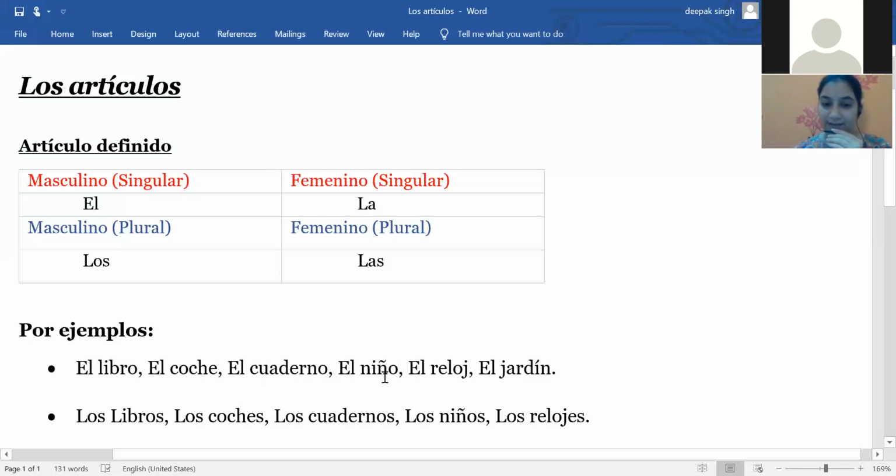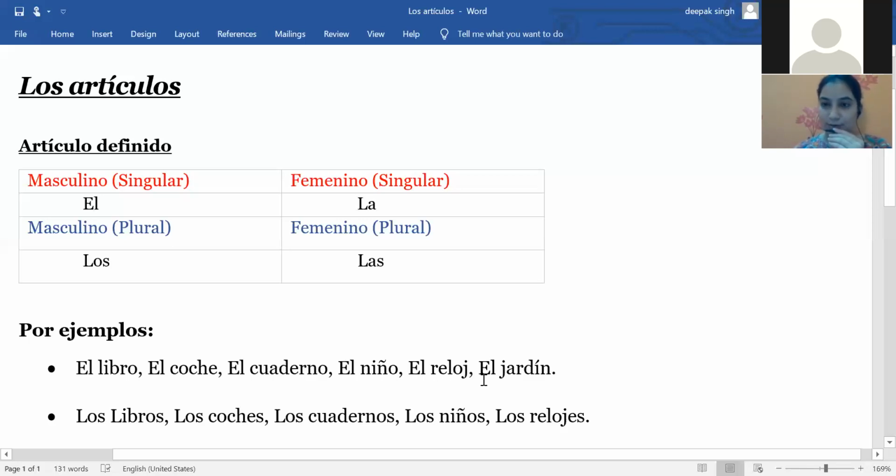And then after that we have el niño. El niño means the boy. So again, I can use el niño es muy inteligente, which means the boy is very intelligent. That means I'm indicating a particular boy. Same as it is, I can use with the watch.